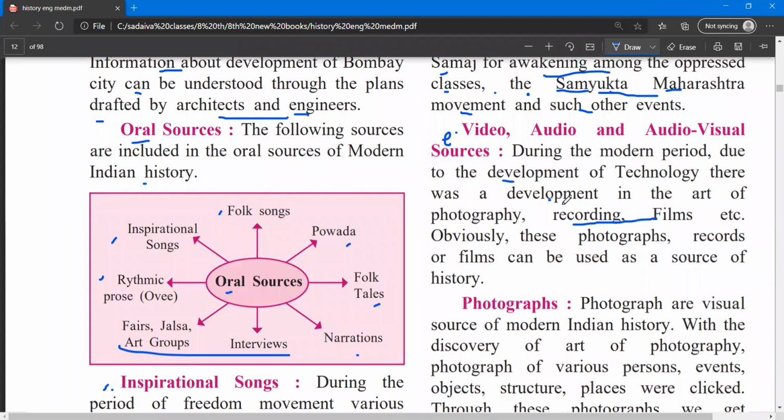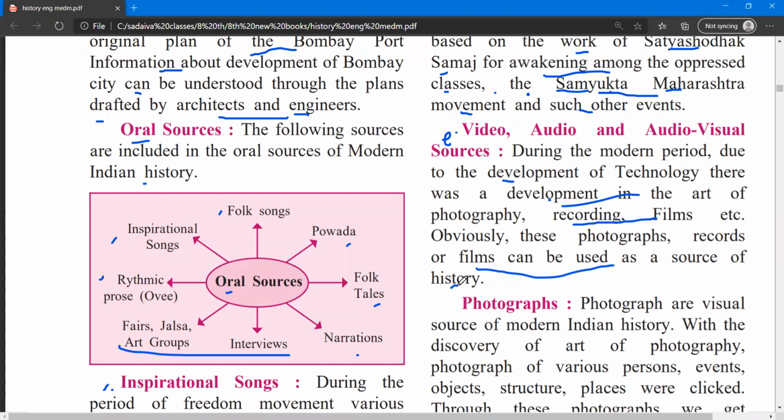Whatever is happening, with this video, audio, and audio visual technology, we can record that. Whatever moment is happening, we can record it, and that's why it is a source of